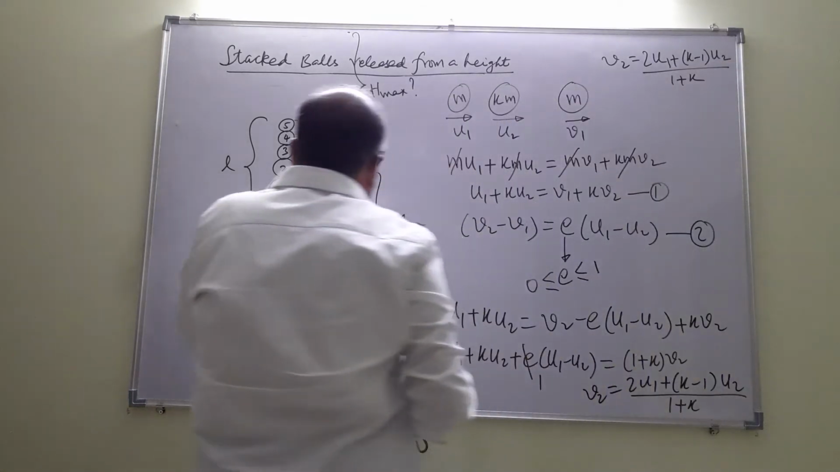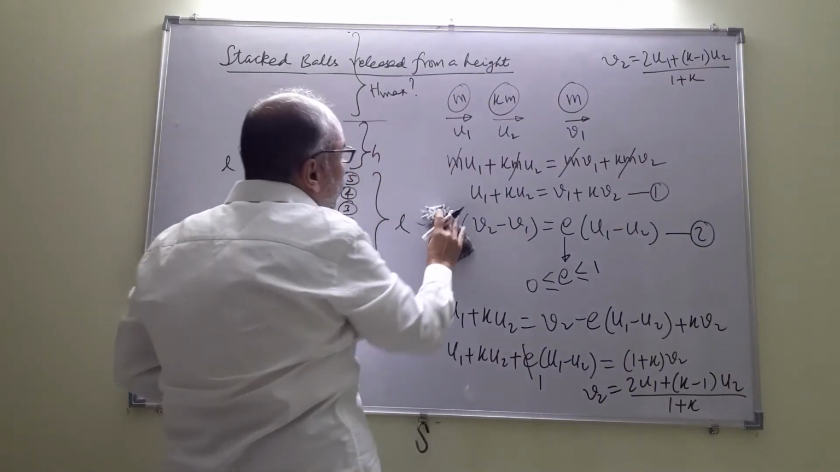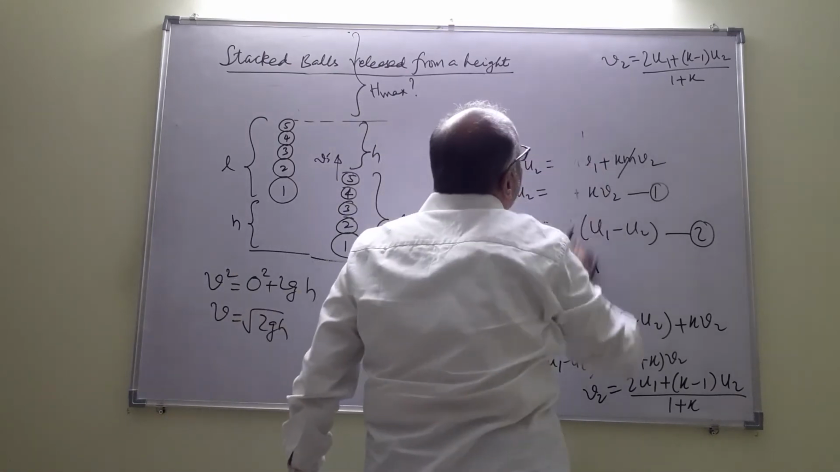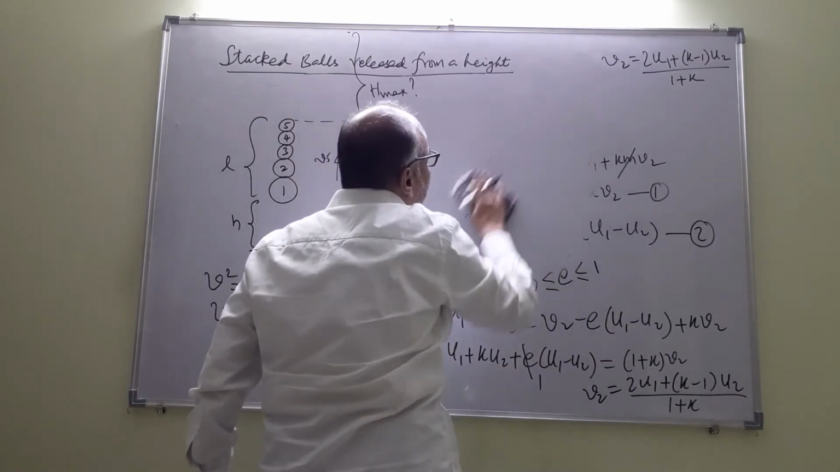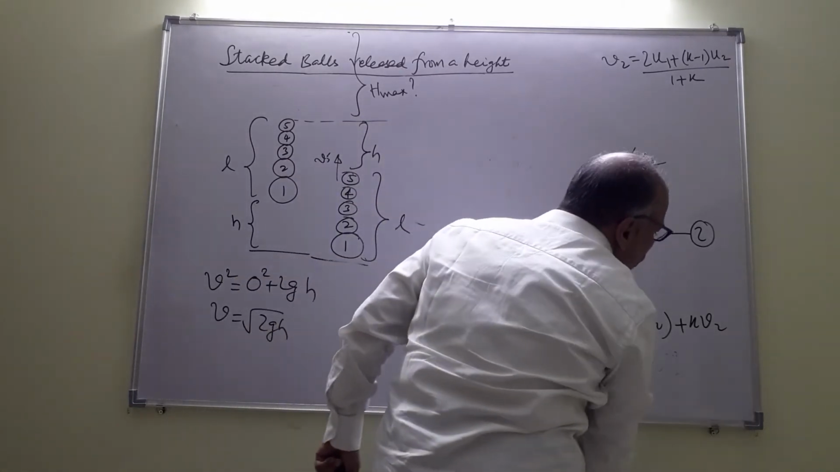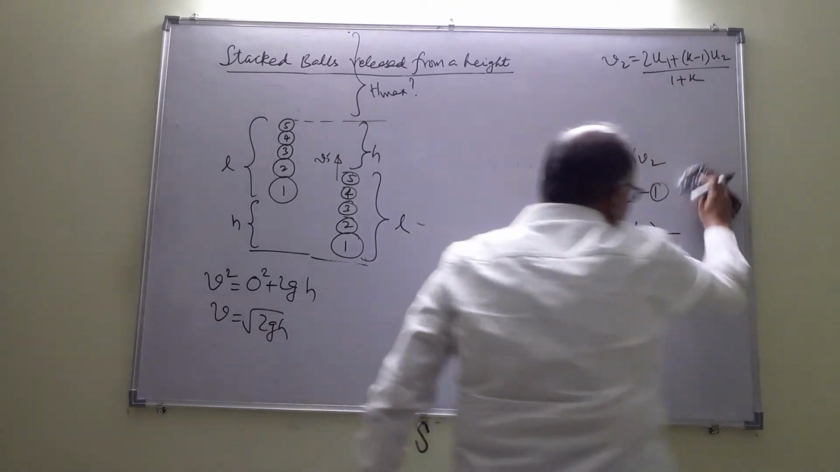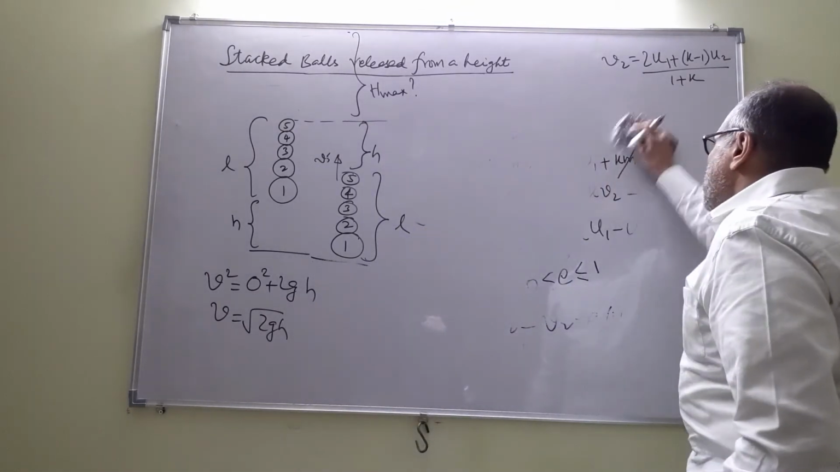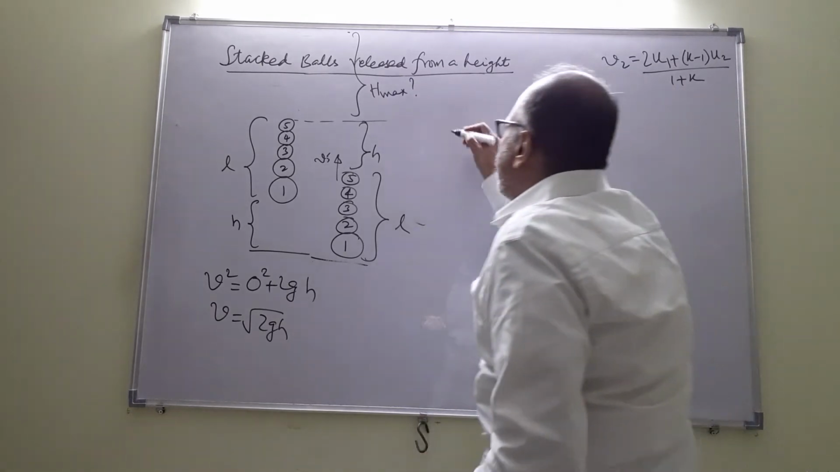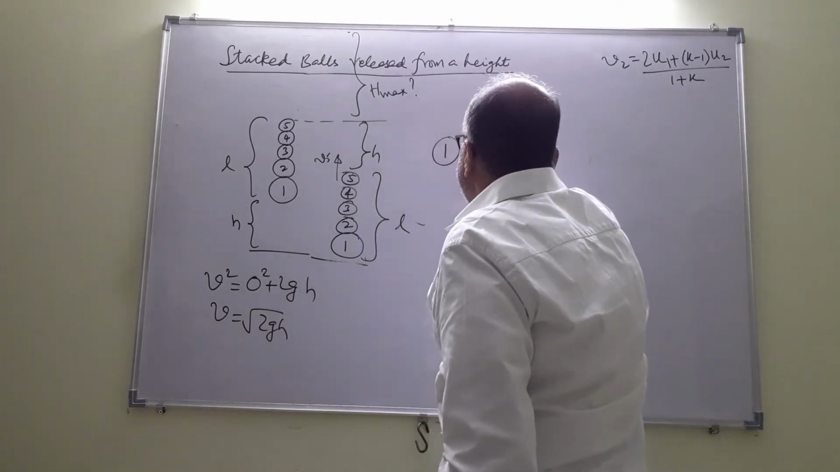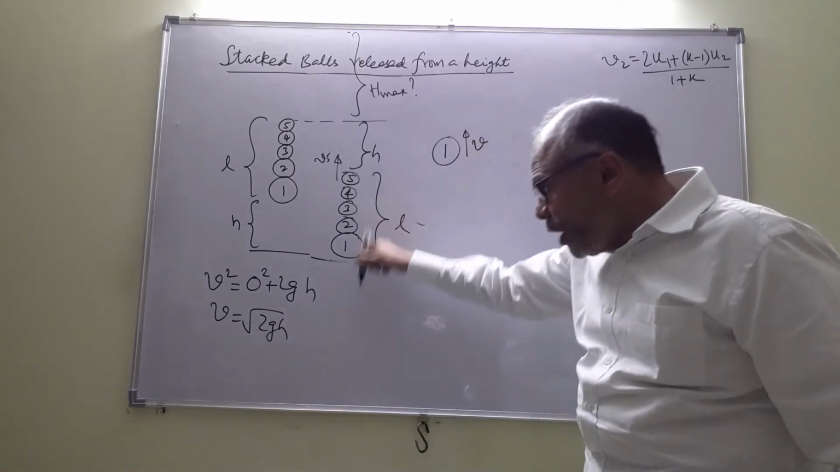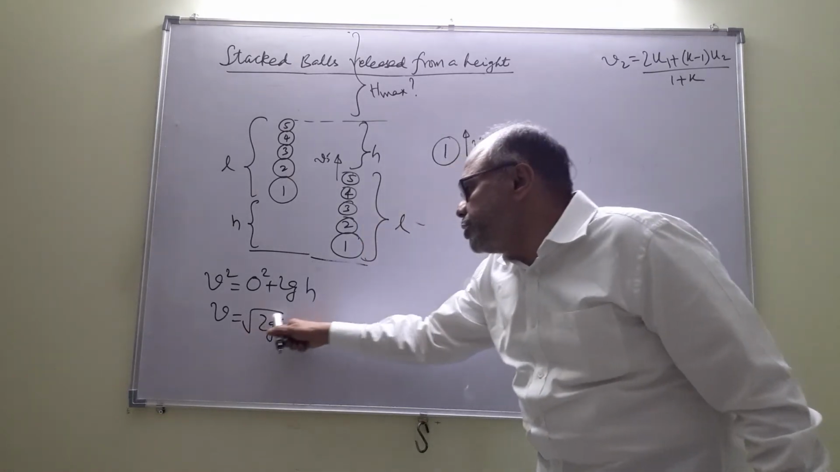Now let's see one by one the collision. First of all, ball number 1, when it hits the floor, will have an elastic collision and its velocity will reverse. Speed will remain the same. There is no loss of kinetic energy in an elastic collision. So you have a situation whereby 1 will be now moving up with a velocity v. It was moving down with a velocity v, root 2gh.